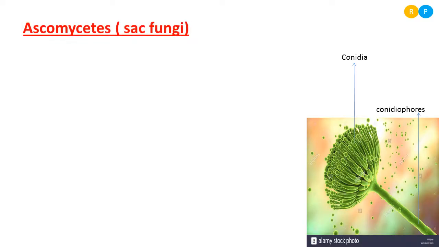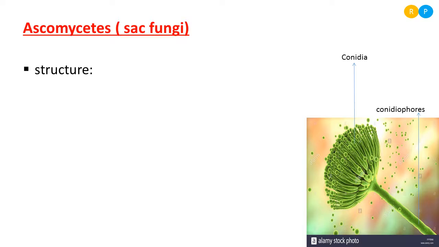Yes, now let us study the second group of fungi, that is ascomycetes. Ascomycetes are commonly called sac fungi. Sac is nothing but a bag-like structure or a pouch-like structure. These organisms form a sac-like structure during their sexual reproduction. Because of this unique structure formation, they are named sac fungi. So sac fungi is the common name used for ascomycetes. Clear? So let us move to the structure of ascomycetes.